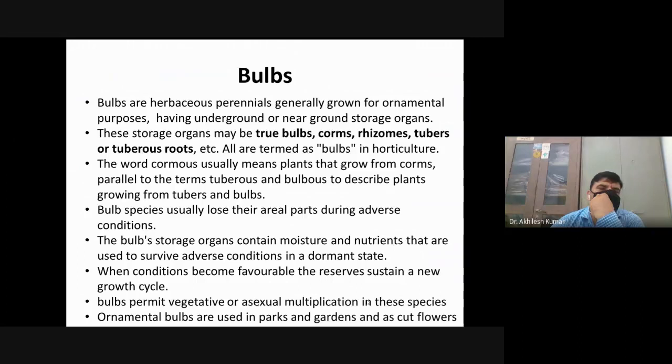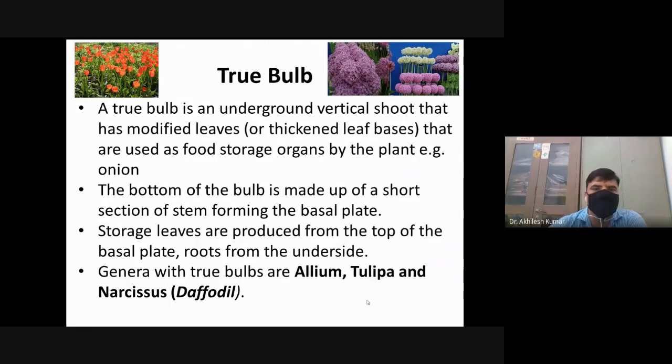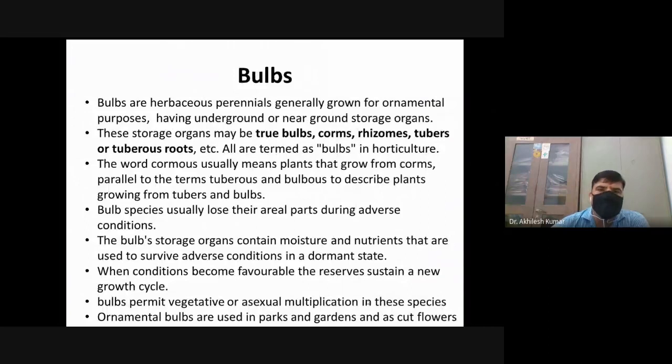Another category of plants which have to be studied in this unit is bulb. What is a bulb? Bulbs are underground parts, and they are known as bulbs due to their shape, just like an electric bulb.